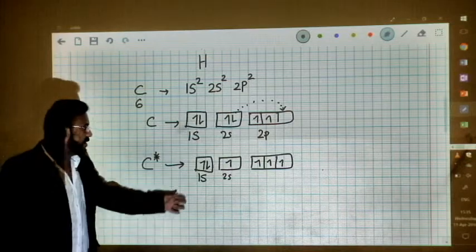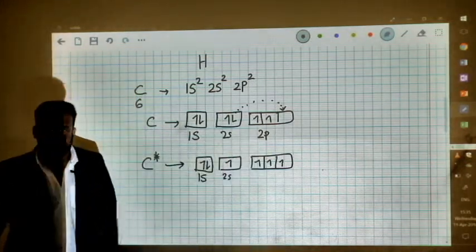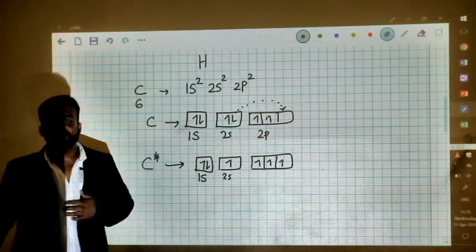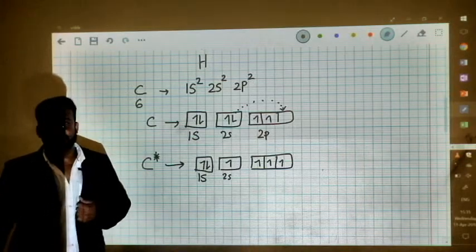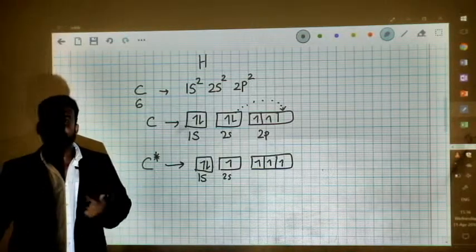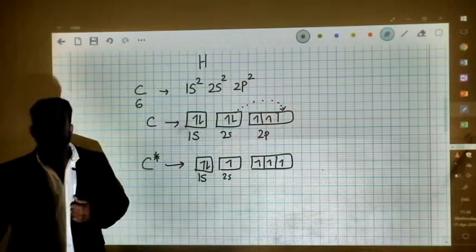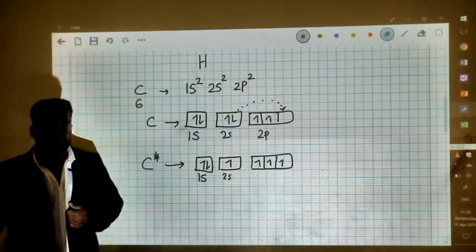Now there are 4 unpaired electrons, and that is the prerequisite for the formation of methane, because in methane one carbon atom shares 4 of its electrons, one with each of the 4 hydrogen atoms.